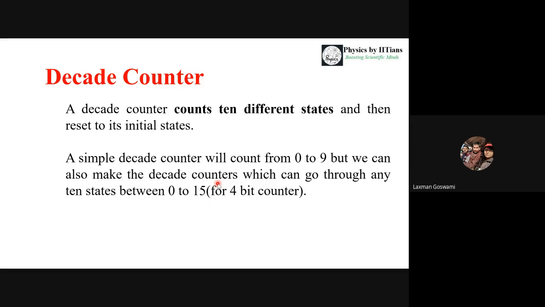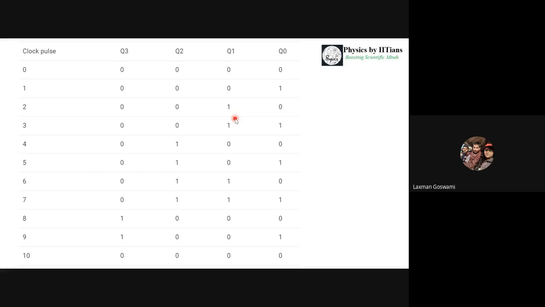At the point when the output is at 9, the flip flop should reset to 0 so that it can restart the process of counting to 10. So it is a decade counter, as it is counting 10. Decade means 10. So this is the truth table of this counter.